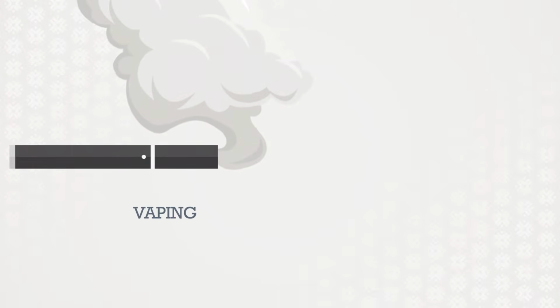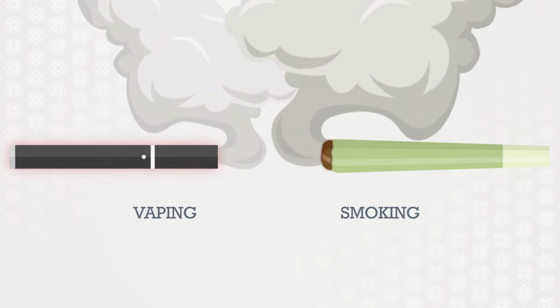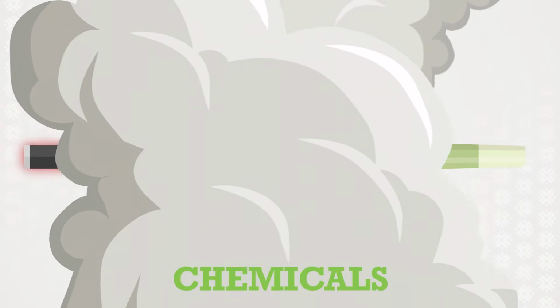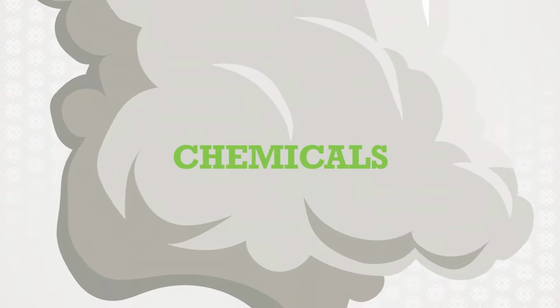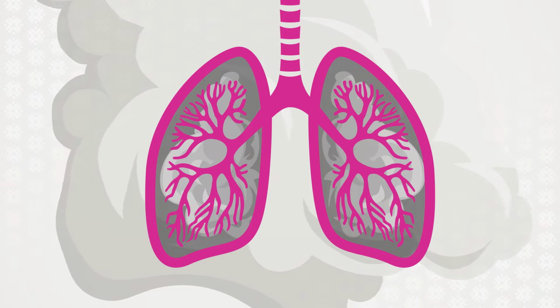Vaping is a method of consuming cannabis through inhalation. Unlike smoking, vaping heats the cannabis product to create a fine mist or vapor that is inhaled, whereas smoking burns cannabis to create smoke. While vaping does not involve burning or combustion, it still exposes you to chemicals that are created in the heating process. These chemicals can be harmful to lung health.